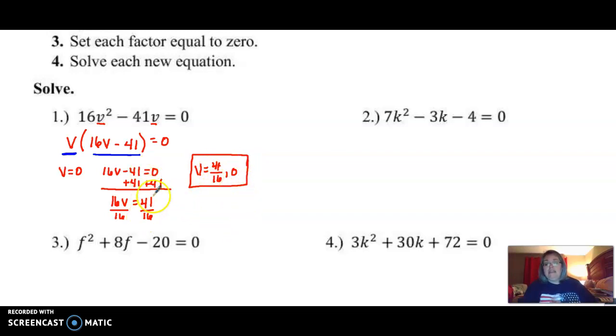Okay, so any of these steps, remember this step right here is not necessary unless you need to see it, and this step right here, you don't have to show us that.